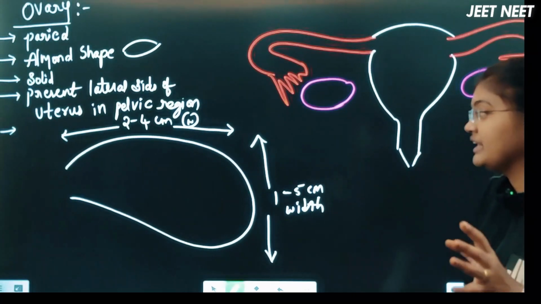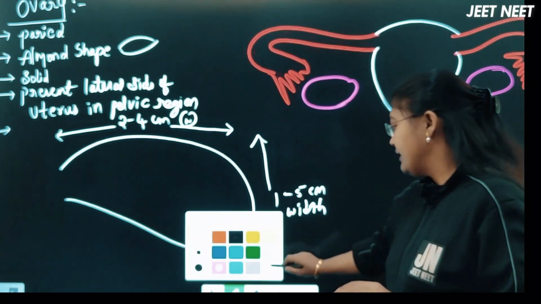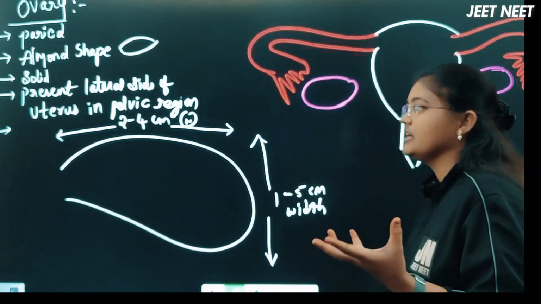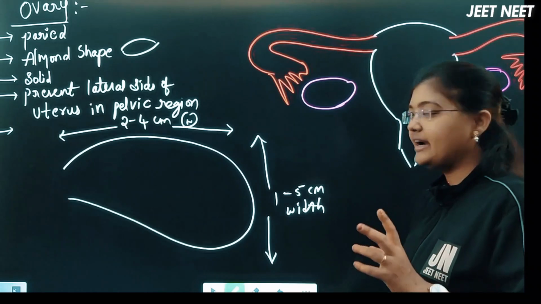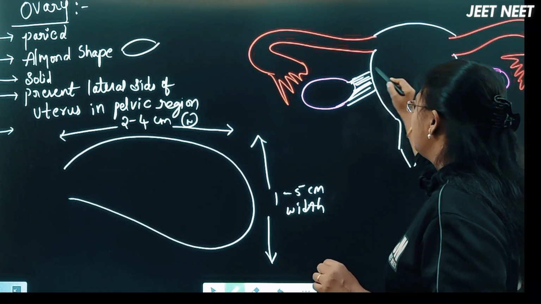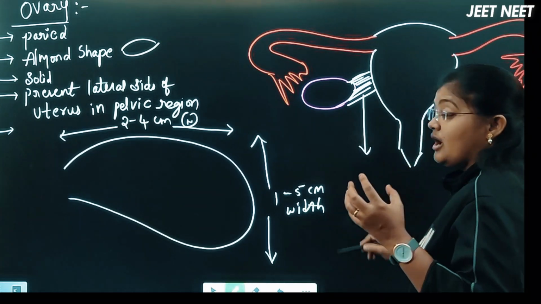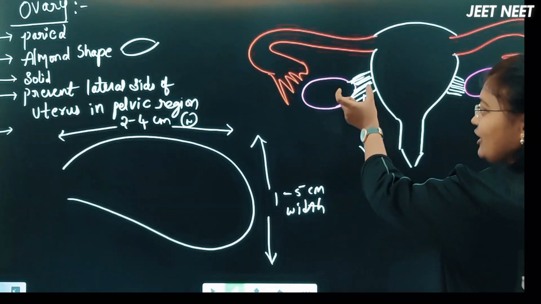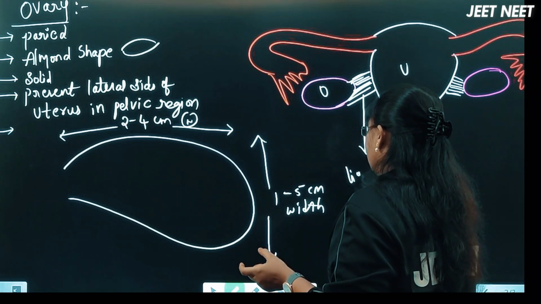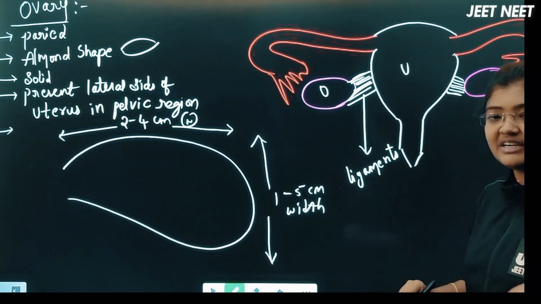Questions can come here, where NCERT has given this point. I'll show it in the NCERT also. So first, the ovaries: paired ovaries are almond shaped and solid. They are present on the lateral side of the uterus in the pelvic region. And the ovary is connected with the uterus. The structures connecting the ovary with the uterus are ligaments. This point is given in the NCERT, so go through the NCERT lines.